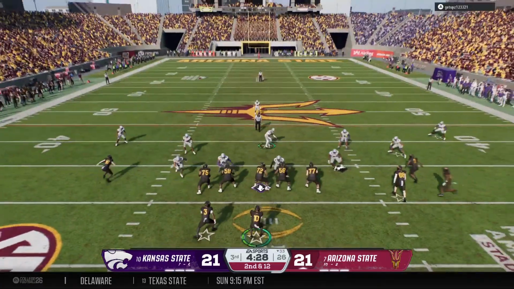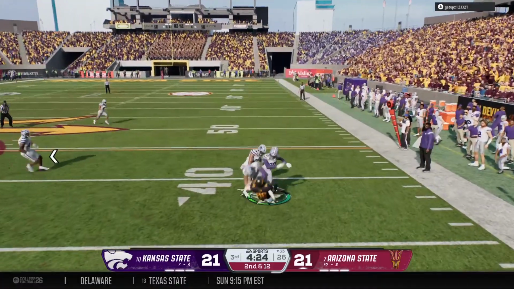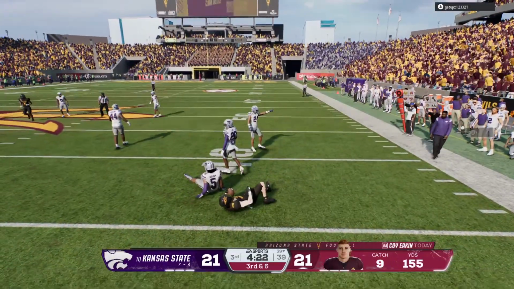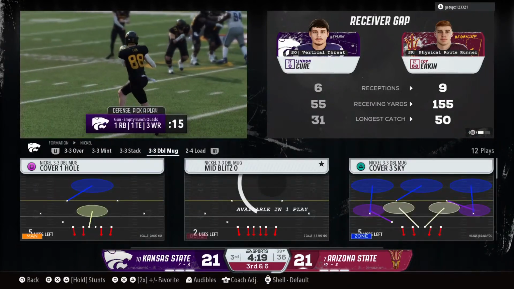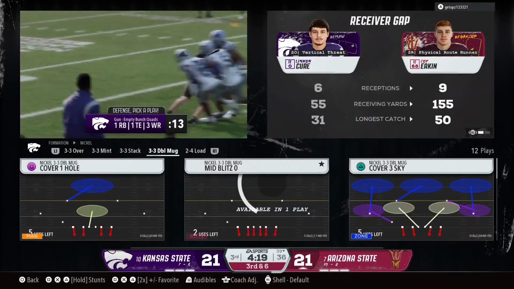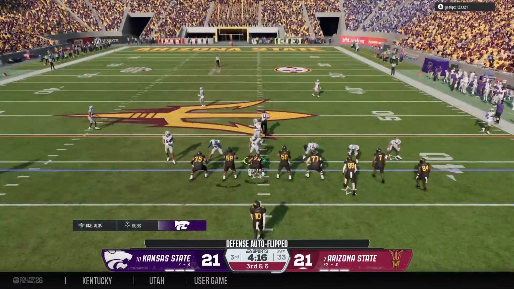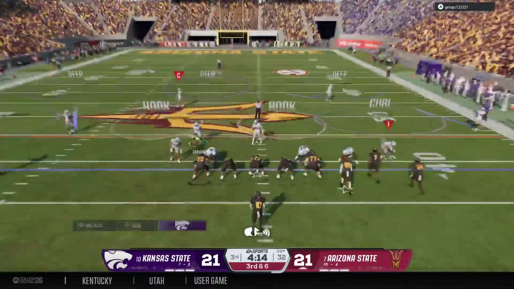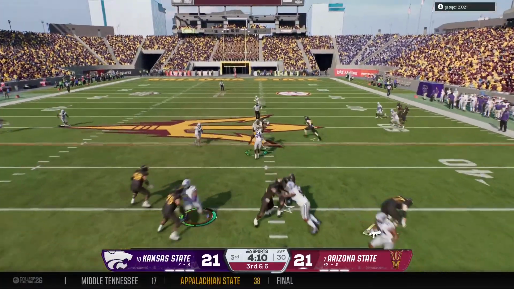Pre-snap motion from the receiver. Quarterback looking to pass here on 2nd down. And he dumps it off to the tight end. He's brought down quickly. A short gain gets them a few yards closer to the marker. That's the tight end flex out into the slot, looking for a matchup there, Kirk. Well, it is a matchup because he has the size where he's very difficult to match up for his safety, and he's got the speed to be able to outrun a linebacker.